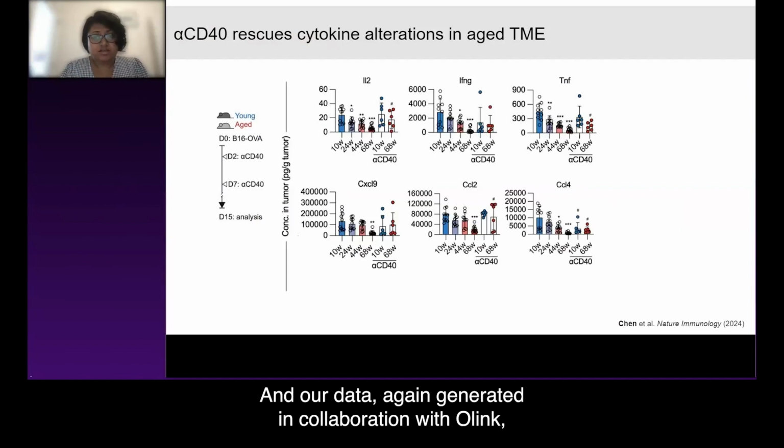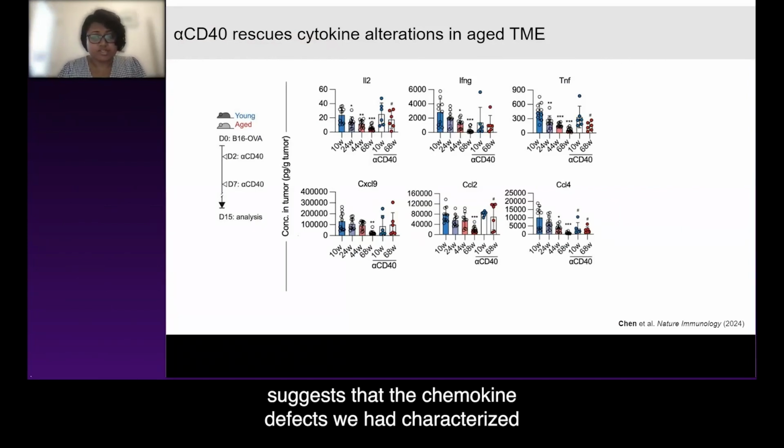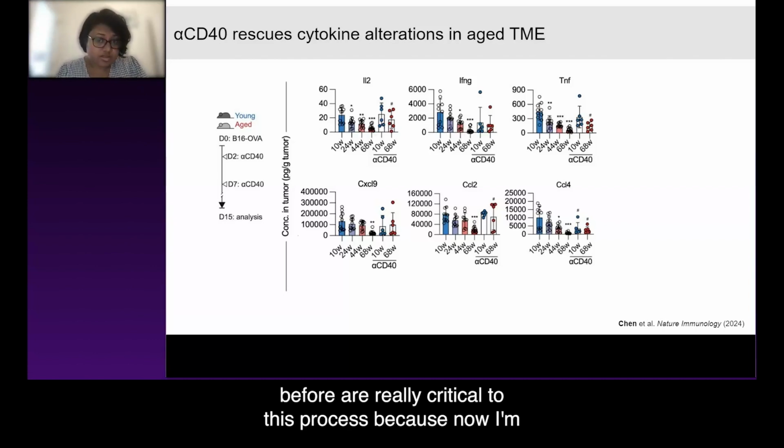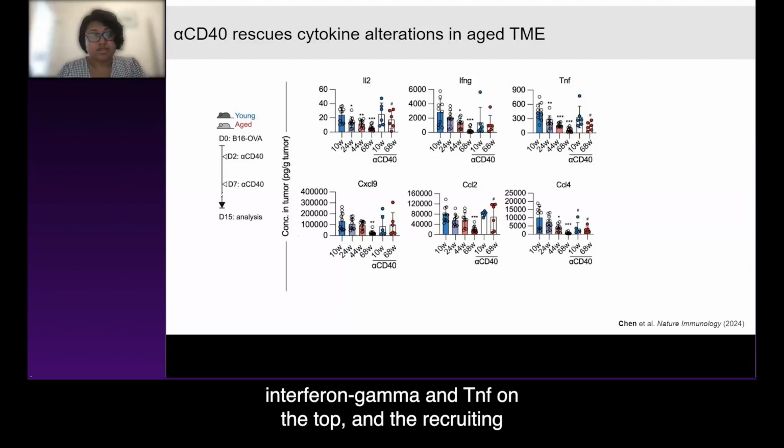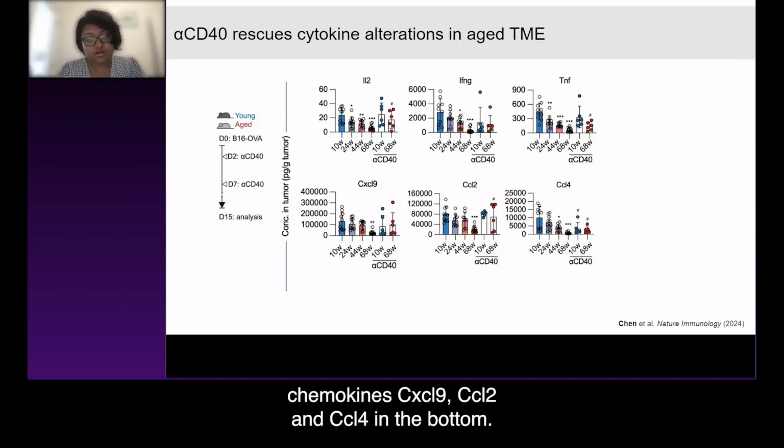And our data, again, generated in collaboration with Olink, suggests that the chemokine defects we had characterized before are really critical to this process, because now I'm showing you those same 6 cytokines and chemokines, IL-2, interferon gamma, and TNF on the top, and the recruiting chemokines CXCL9, CCL2, and CCL4 on the bottom.